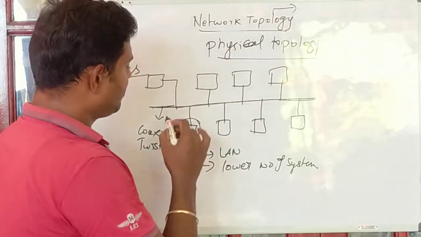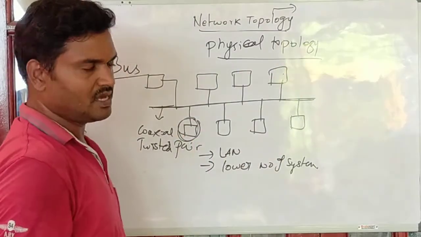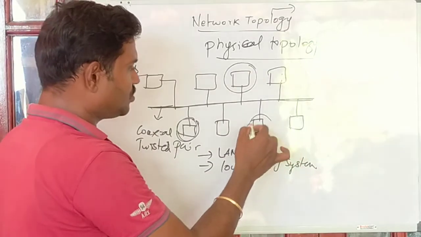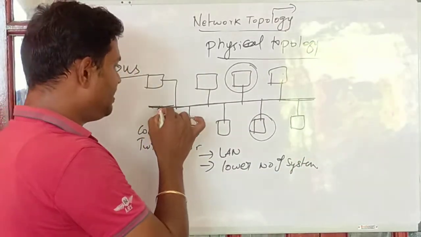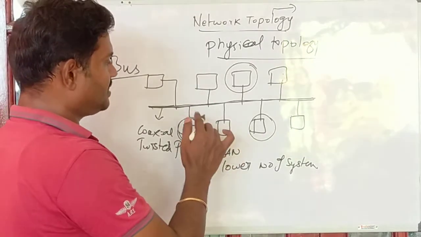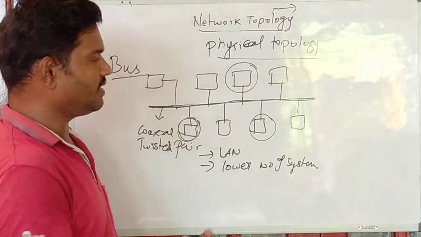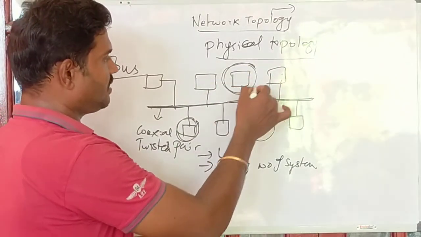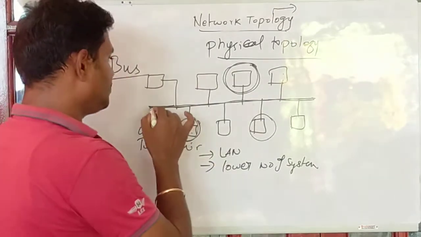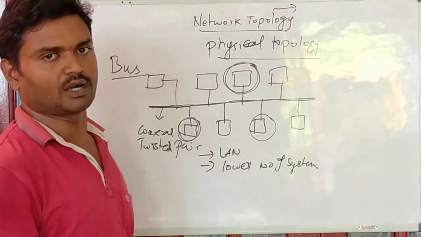For example, I have some data to be transmitted from this system to this system, and at the same time this system wants to transfer some data to this system. The medium we are going to use is a common medium, and that is why there is a possibility for collision to occur. If two systems initiate transmission at the same time on the same medium, a collision can occur.